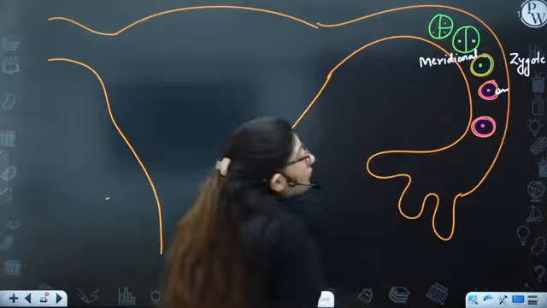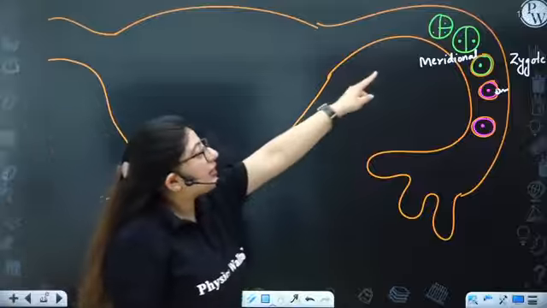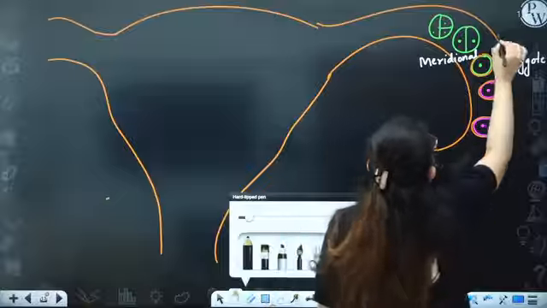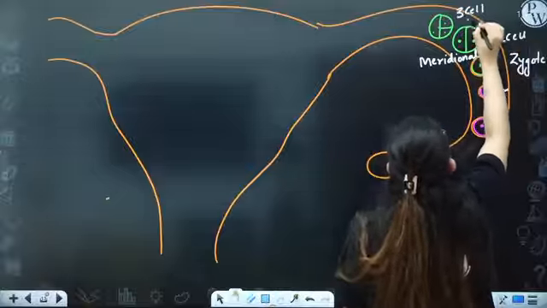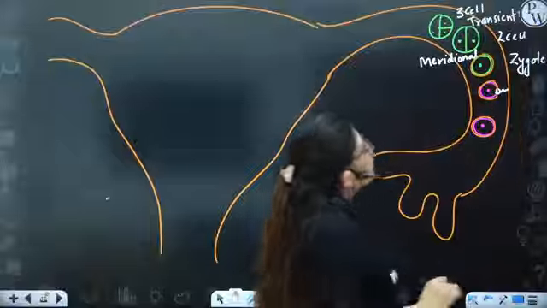This will lead to the three cell transient stage. So this is the two cell stage, and this is the three cell transient stage. I hope that's visible to you.